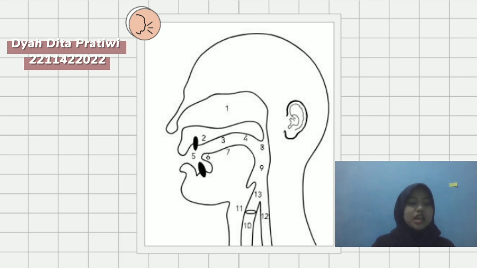Next is number eight. Number eight is uvula. The uvula's full name is the palatine uvula, referring to its location on your soft palate. It functions in tandem with the back of the throat, the palate, and air coming up from the lungs to create a number of guttural and other sounds. In many languages, it closes to prevent air from escaping through the nose when making some sounds. Next is number nine. Number nine is pharynx. Pharynx is the cavity between the root of the tongue and the walls of the upper throat.